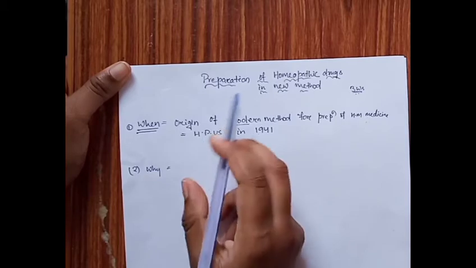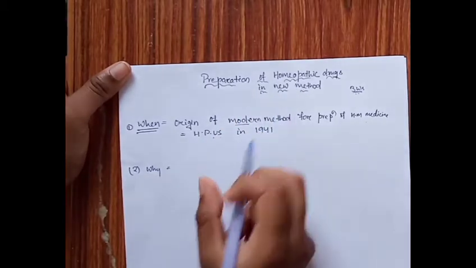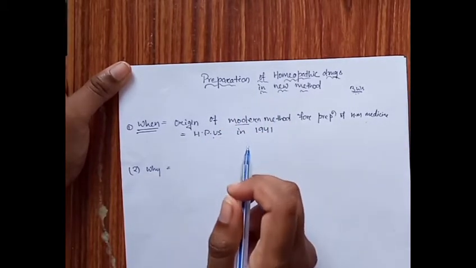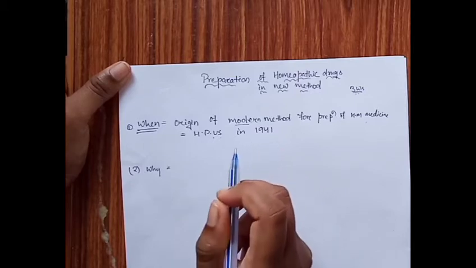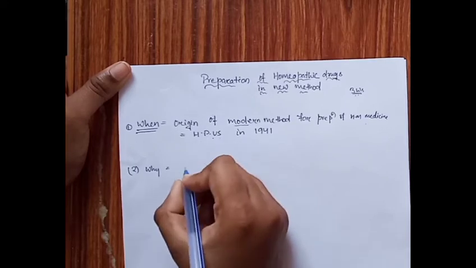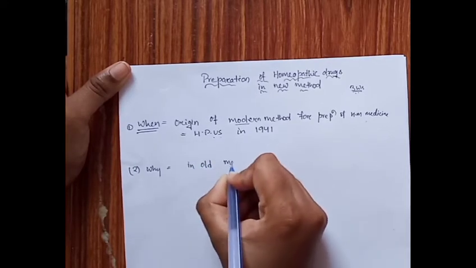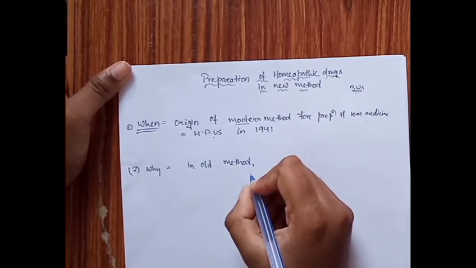So why is the preparation of homeopathic drugs in the new method needed? In my video I also give you a description of the old method.